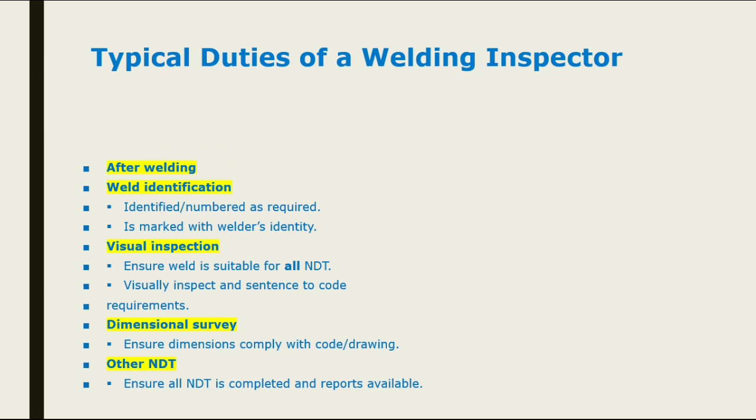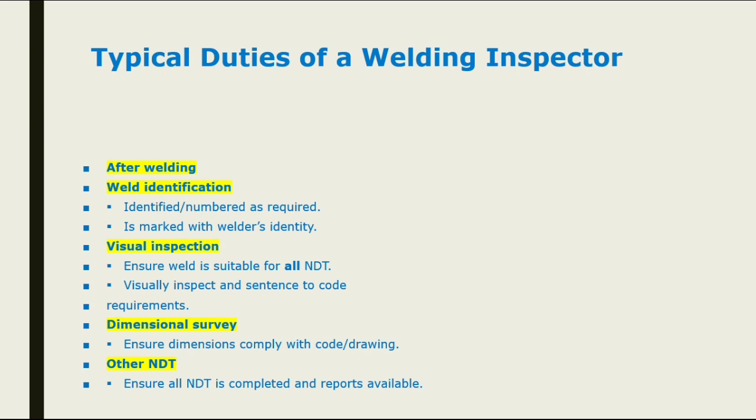So friends, now the third process is coming, which is after welding. In after welding, the welding inspector must ensure that the same welder who performed the welding identifies his number over the weld identification area. Otherwise it will be difficult to identify who did the weld. The second part is the visual inspection.